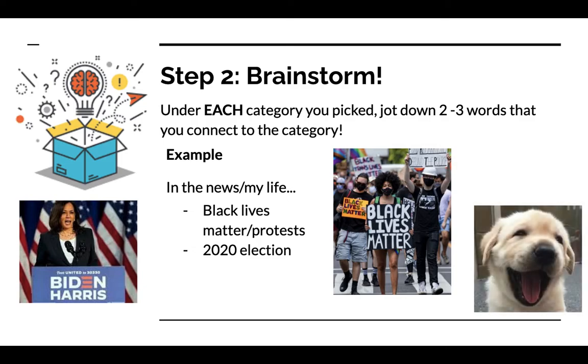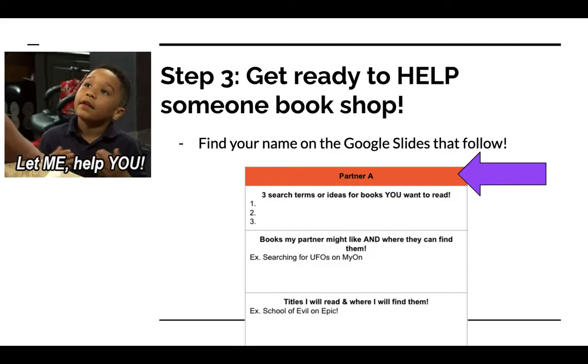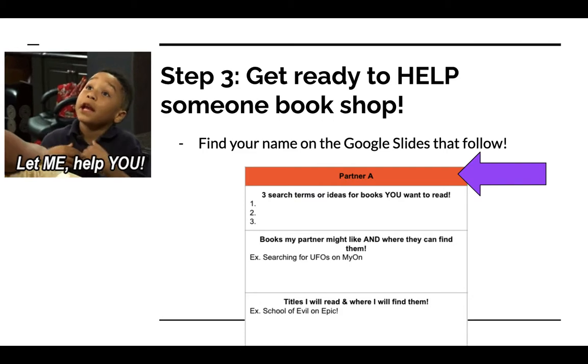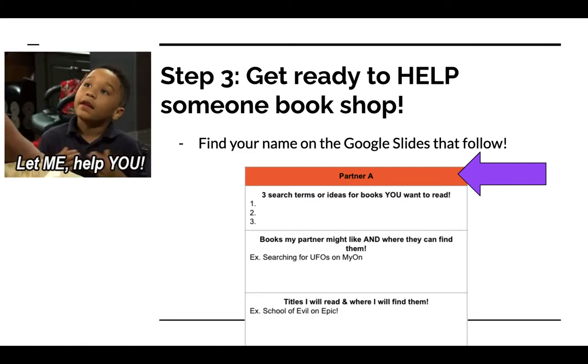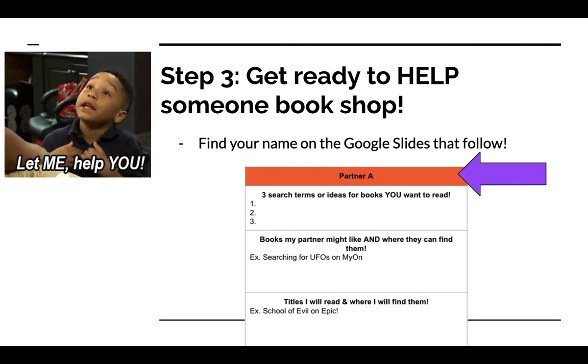I've also been thinking a lot about getting a dog in my life right now. Trying to convince my husband that maybe we should be getting a dog. So maybe I want to be looking up books about caring for a dog, or what the different breeds are. So that is how you can come up with some ideas as well. All right. So once you have that done, you're going to go to the next step, where you're actually going to help someone to find a book shop.